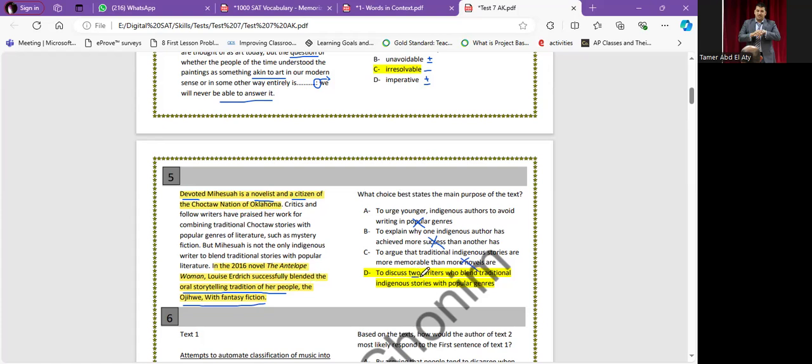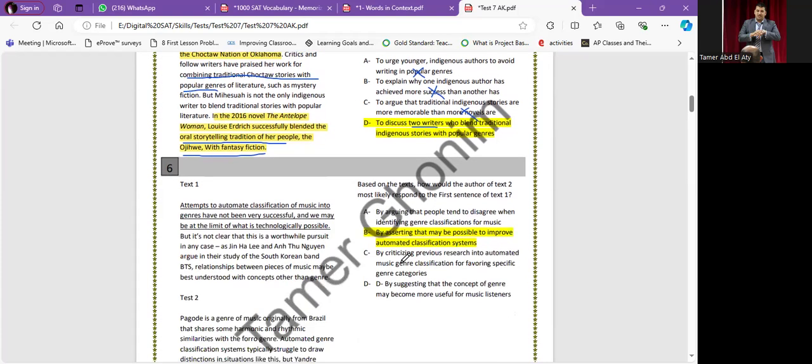To discuss 2 writers who blend traditional indigenous stories with popular genre? Yes, here he mentioned one and here the other. Here he mentioned that she blends or integrates the oral storytelling tradition with the fantasy fiction. And here he mentioned also that this is a novelist citizen, but he didn't mention anything about blending. So we can read this part to be sure: critics and fellow writers have praised her work for combining traditional Chippewa stories with popular genre. Thank you. That's the answer. I'm going to stop the recording here because I need only a small part.